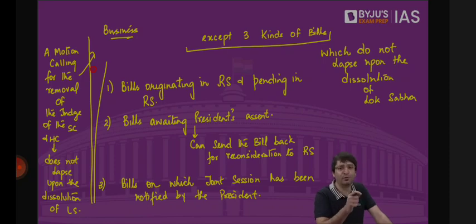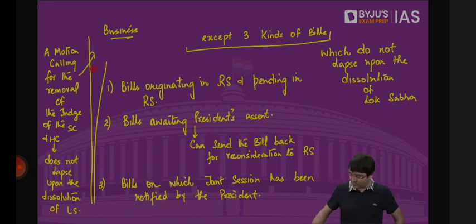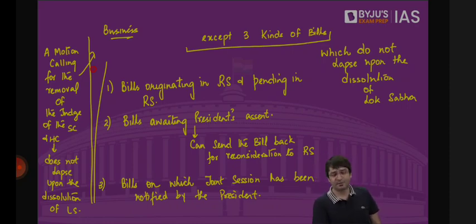So bills originating in Lok Sabha and not passed in Rajya Sabha, what will happen to this bill? Bills originated in Lok Sabha lapse, whether these bills are pending in Rajya Sabha or what, they lapse. Rule 336 says a motion, resolution, or amendment which has not been moved and is pending in the House shall not lapse by the reason only of the prorogation of the House. I told you that in prorogation, bills do not lapse. Everything else lapses.